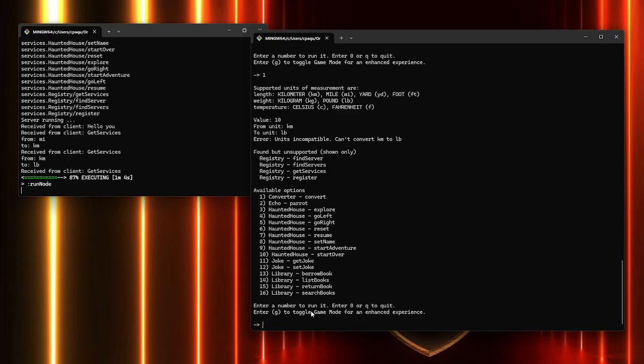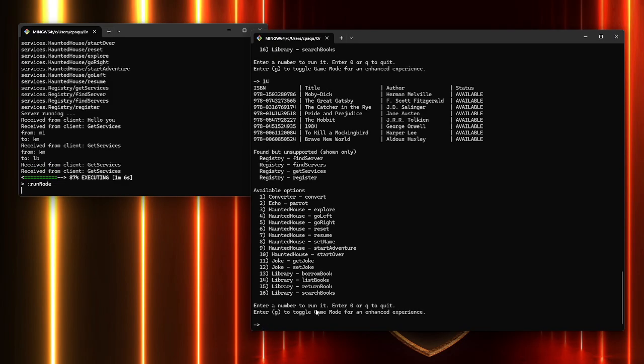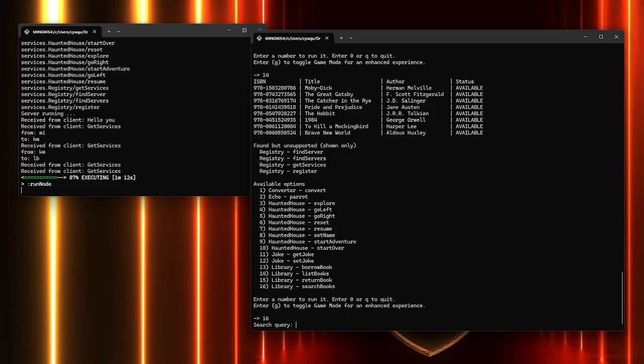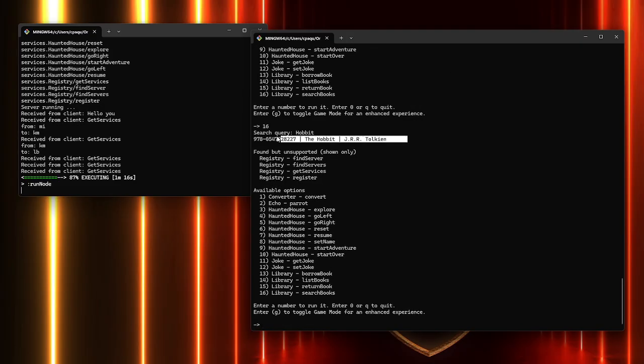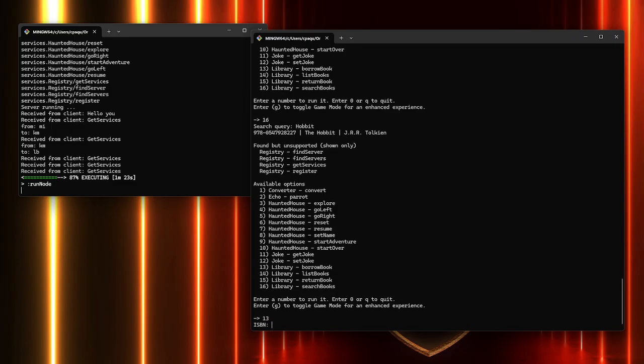All right, for a library function, we're going to list the books. As you can see, this is the current state of all the books in the library. We're going to do a search books, and we're going to search for the best book on the list, which is The Hobbit. We return just this one. Now we're going to borrow book. This is where things get interesting, and I'll show how this works in the code.